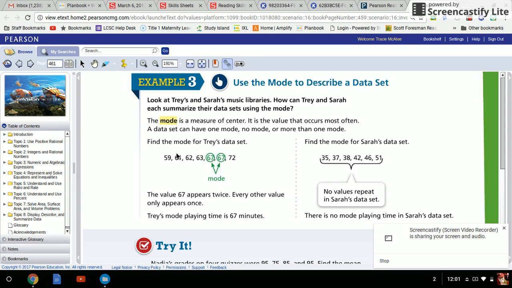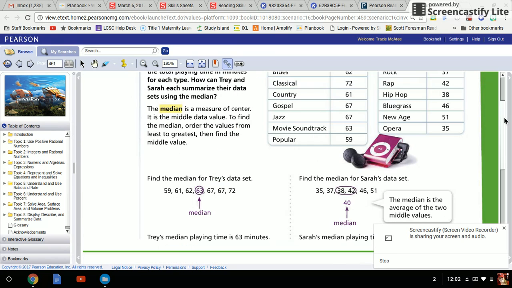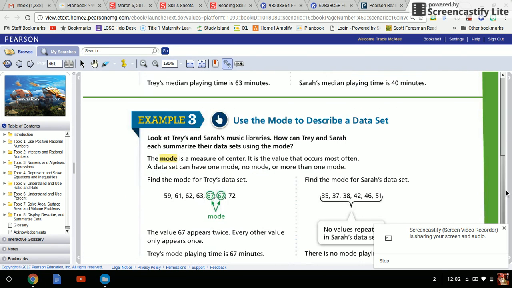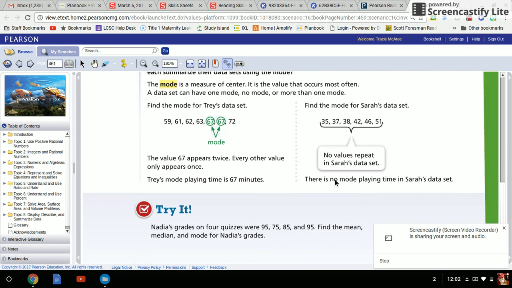So here's Trey's data set. 67 was used most, so that is the mode. Sarah's data set, there's no number that's repeated. If there were two numbers that repeated the same number of times, then both would be the mode. There is no value that's repeated for Sarah's data set, so there's no mode.